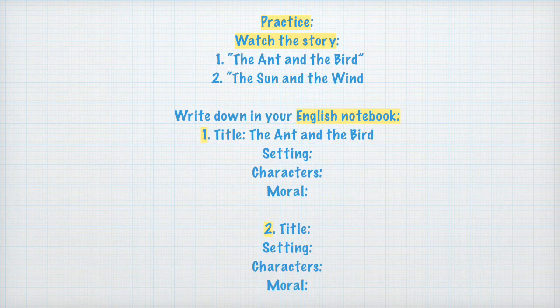Now let's have a practice. Watch the stories. 1. The Ant and the Bird. 2. The Sun and the Wind. Write down in your English notebook. For the first story: title, The Ant and the Bird, setting, characters, moral. The second story: title, setting, characters, and moral. Are you ready? Let's get started!